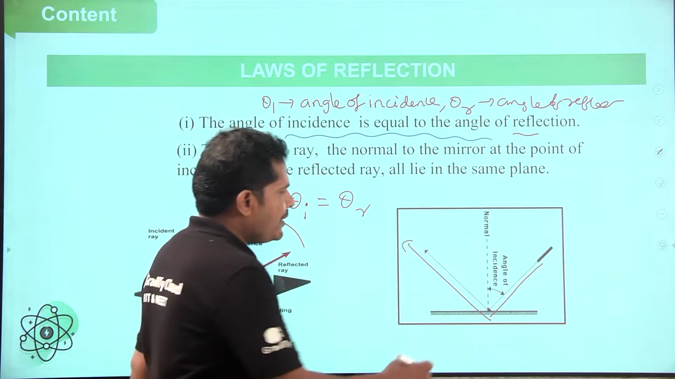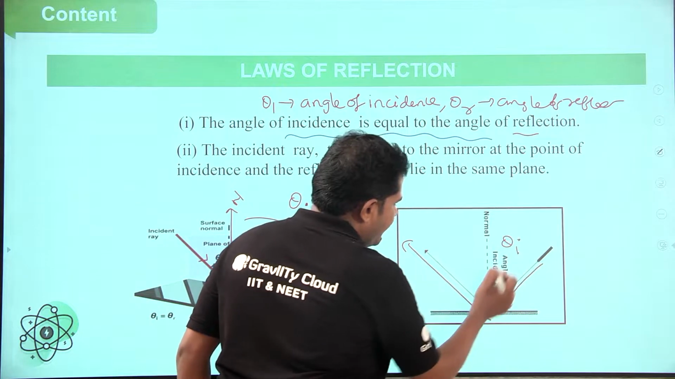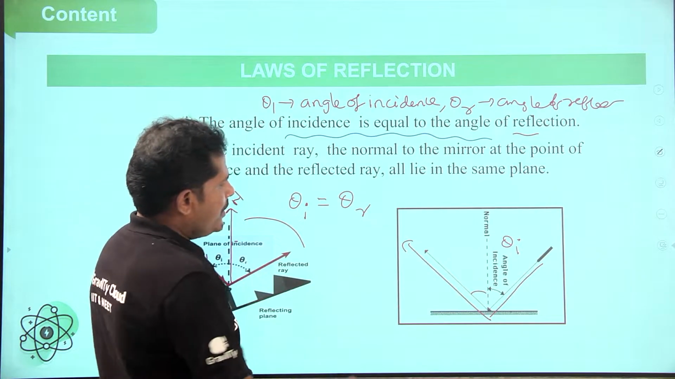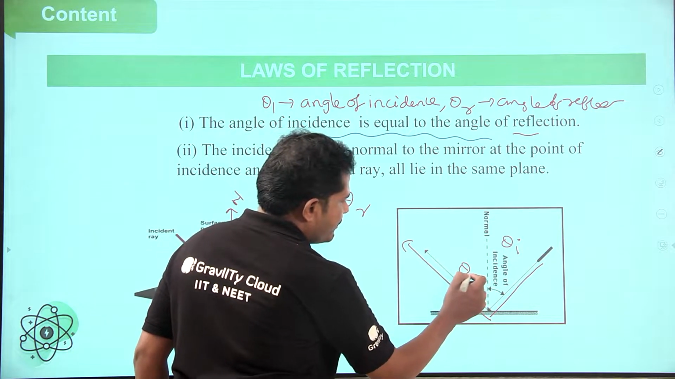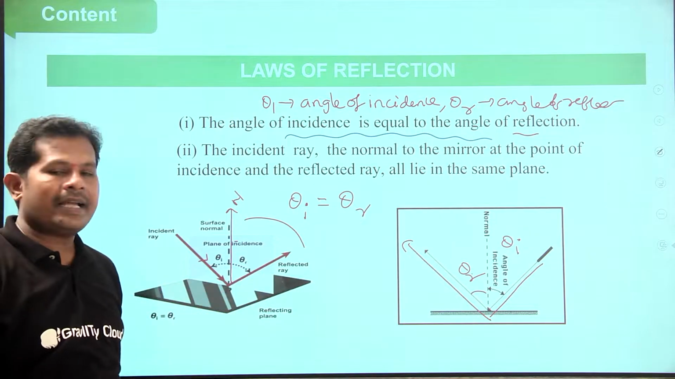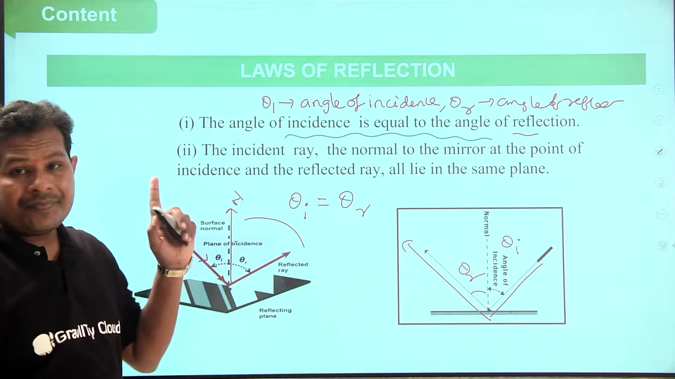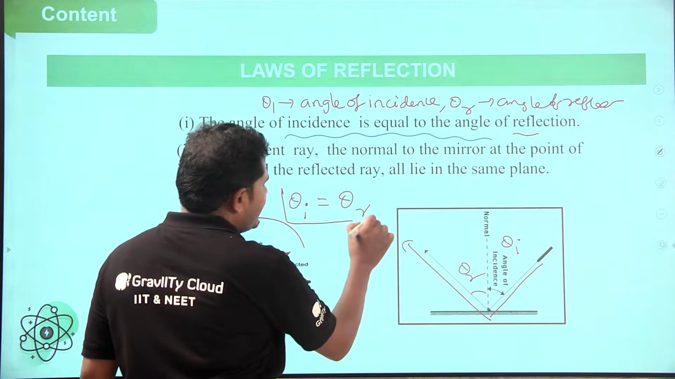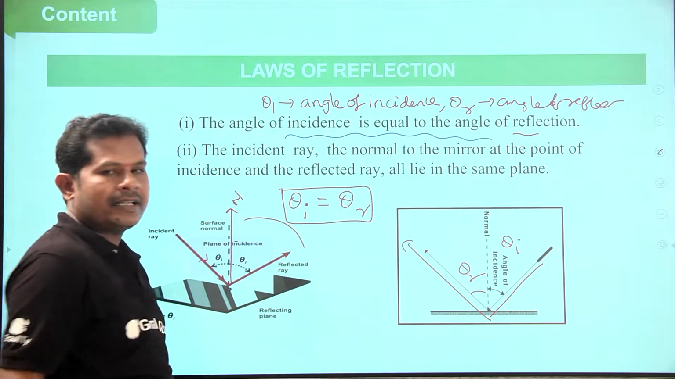So angle of incidence here is theta I. This is angle of reflection, theta r. Angle of incidence is equal to angle of reflection. Next, second law. First one, what is it? Angle of incidence is equal to angle of reflection.